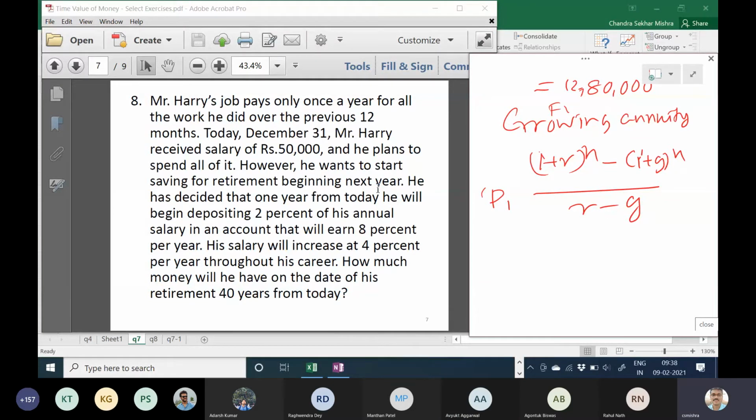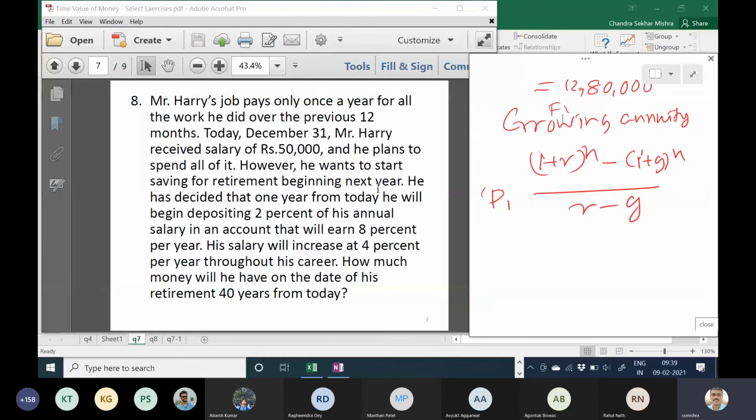50,000 he got today and he enjoyed. He is going to start investing from next year onward only. So next year, how much salary is he going to get? 4% extra. Out of that salary, he is going to have 2% savings. So it is going to be 1040 rupees, right? So 1040 rupees, you apply this formula 1 plus r to the power n, all these things, you get the